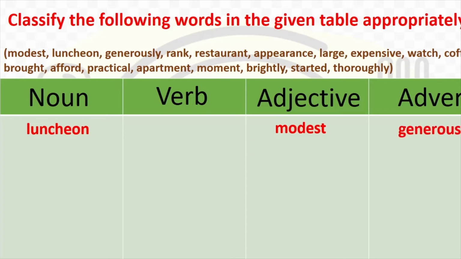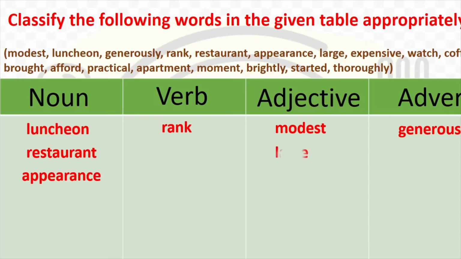What about generously? Generously is an adverb. He gave generously. So, generously is describing the action of giving. How did he give? He gave generously. So, generously is an adverb. What about rank? Rank here is a verb. When you rank someone, that is when teachers give ranks in the class. So, teachers are ranking someone. So, that is a verb. Alright. Then you have restaurant, which is a noun because it is a place. What about appearance? That is also a noun.